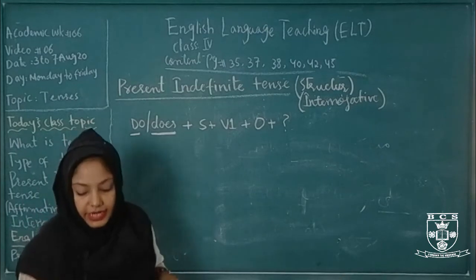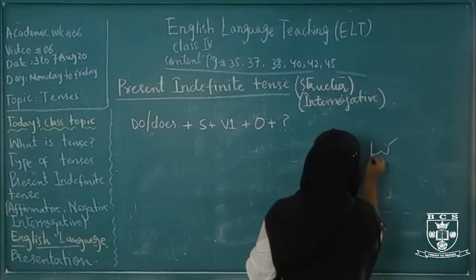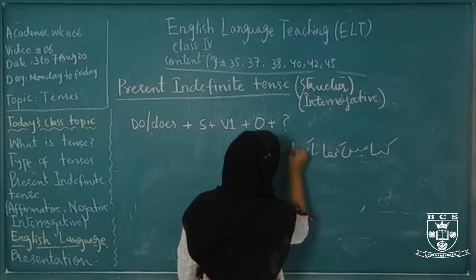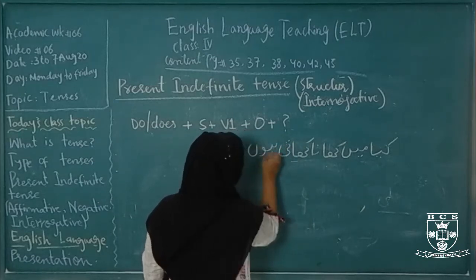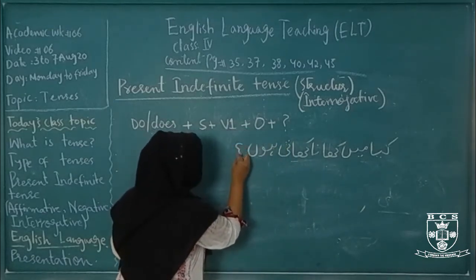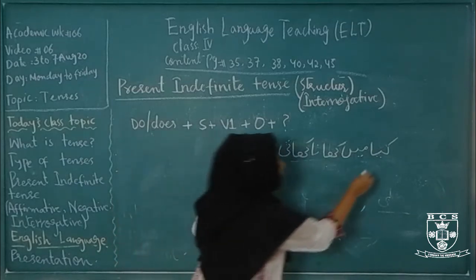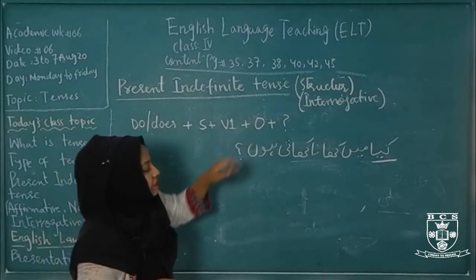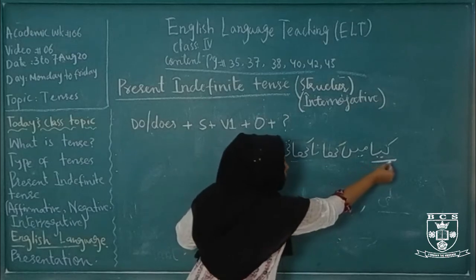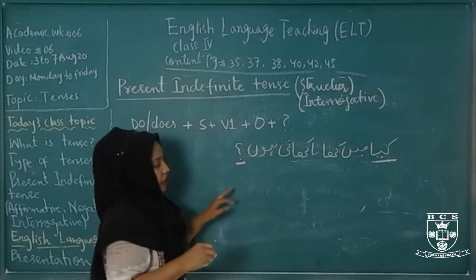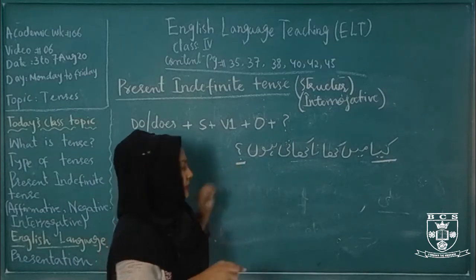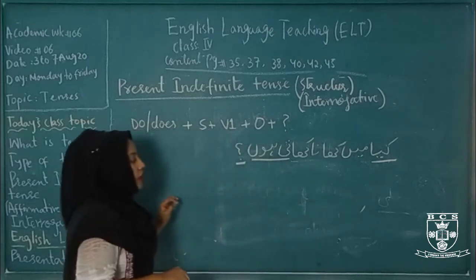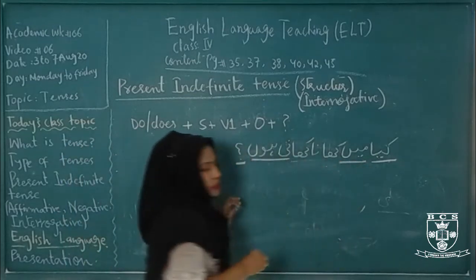Now come to sentence making. Kya main khana khati hoon? At the end of an interrogative sentence we put a question mark. Here the word kya represents the interrogative sentence, and at the end of the sentence there is a question mark. It means the sentence is an interrogative sentence. Okay, then ti hoon means present indefinite, and main means first person I.